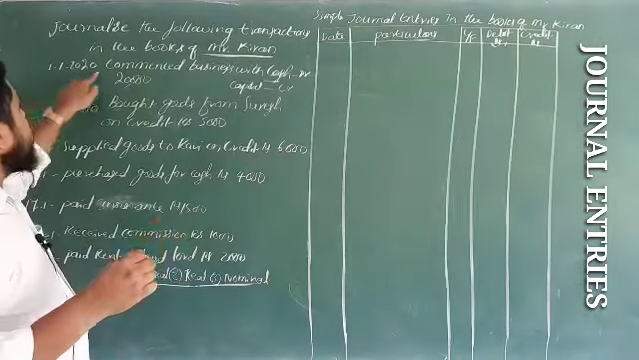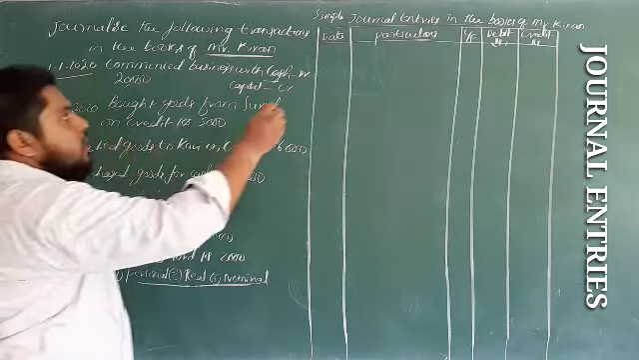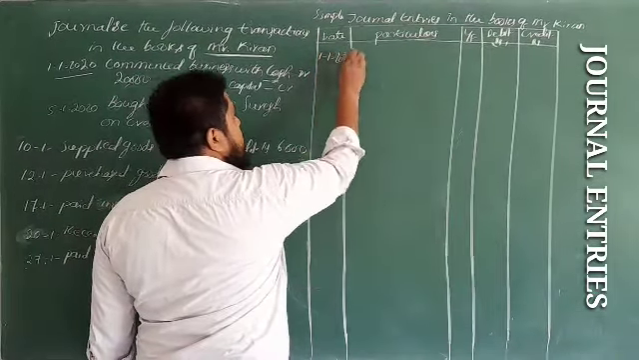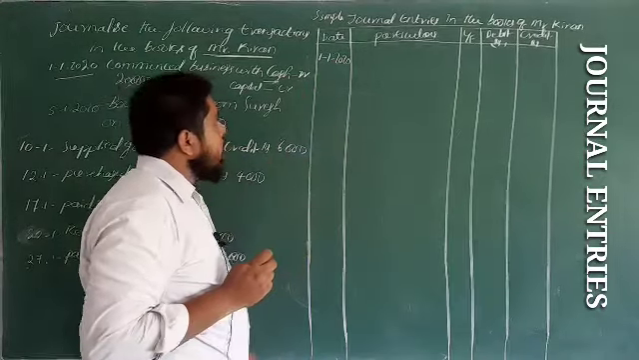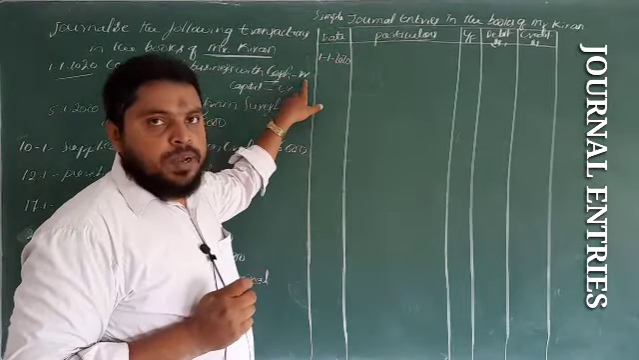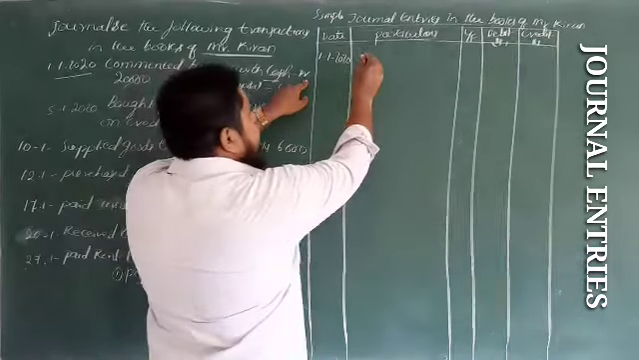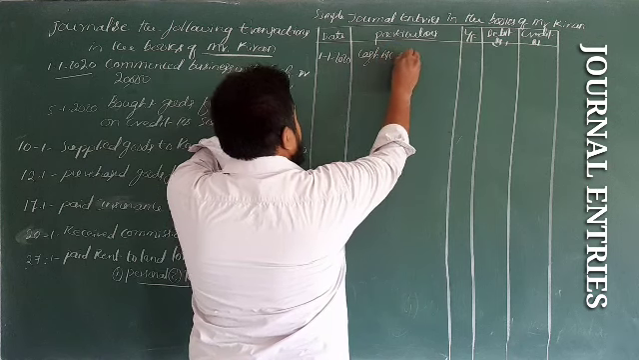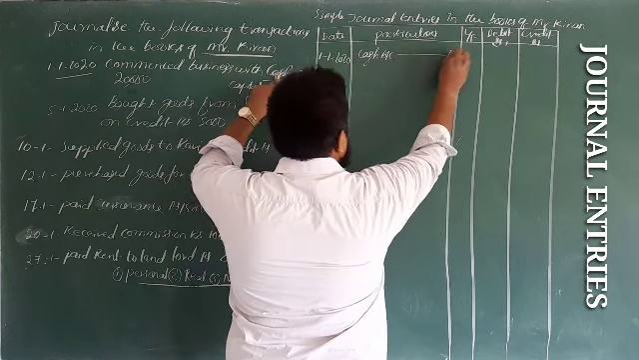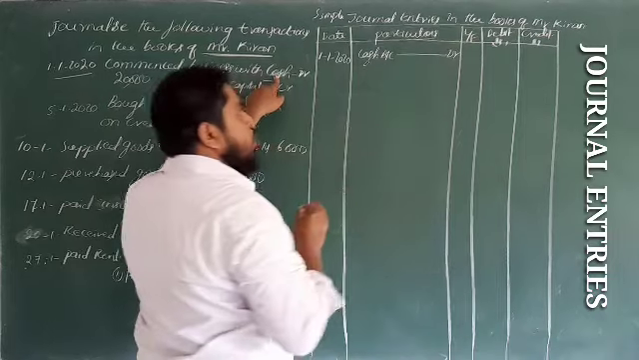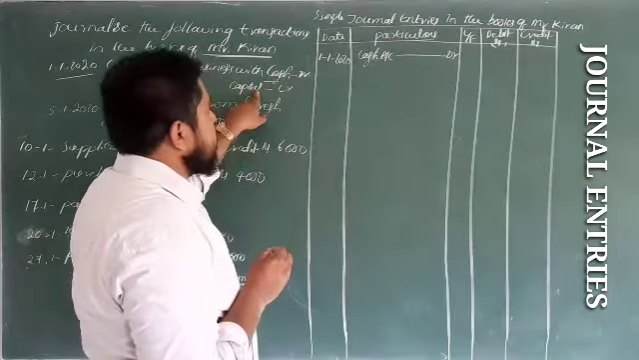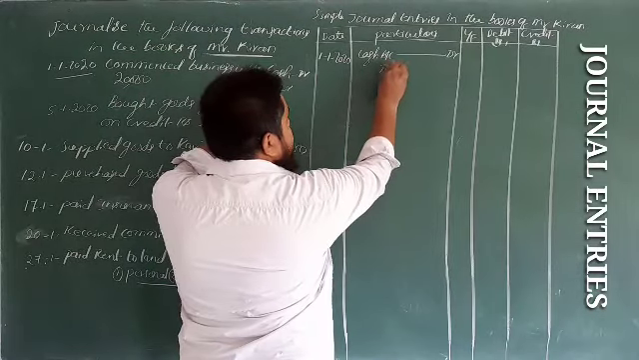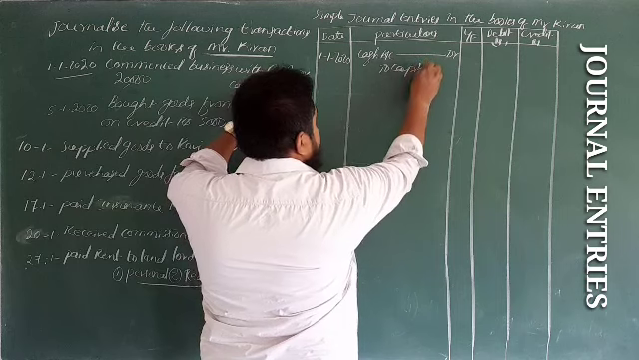Now on the date 1/1/2020, in the date column, write 1/1/2020. In the journal, first you have to pass the debit entry: cash account, and at the end write debit. Then credit is capital, so 'To' is written with a space here: To Capital account.